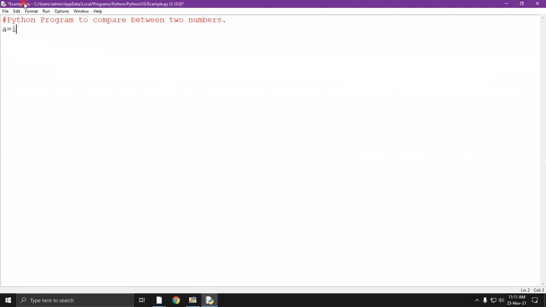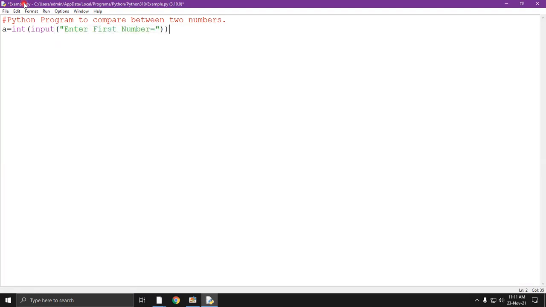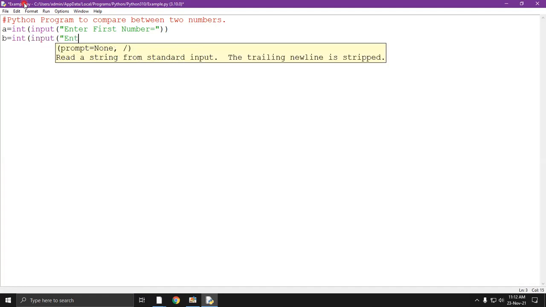A is equal to int input. I hope that you are familiar with the input function, with which the user will enter the data. Now we will ask the value of first number from the user only. We are not restricting the A and B's value. So user will enter the value. User will have option.